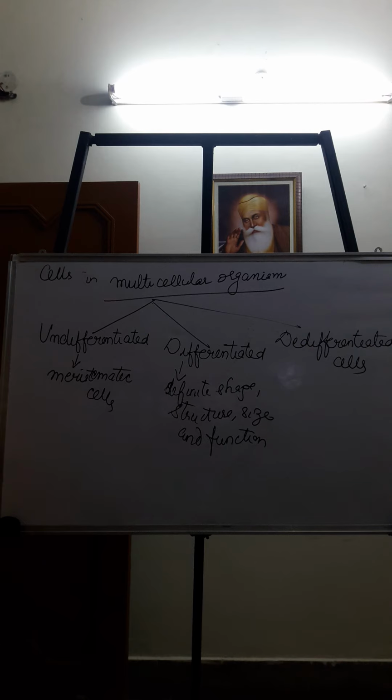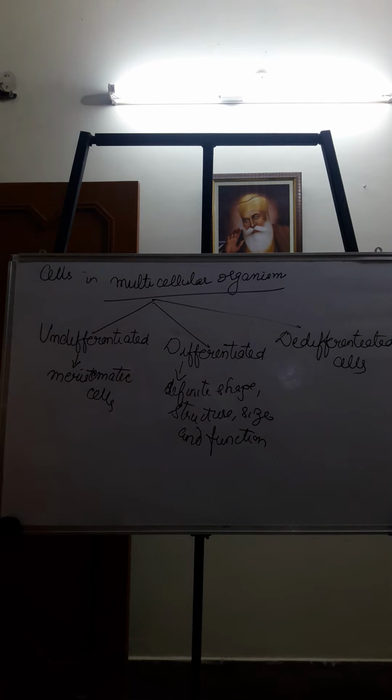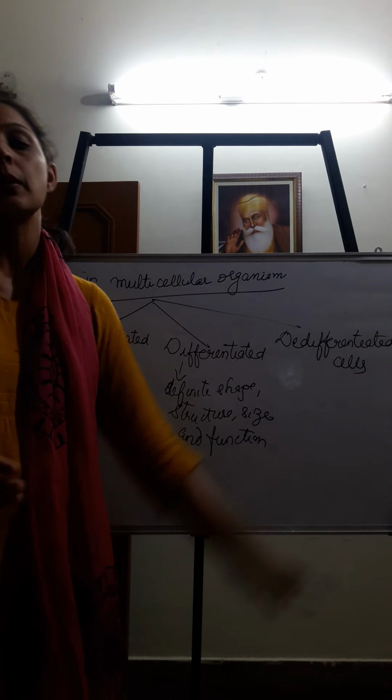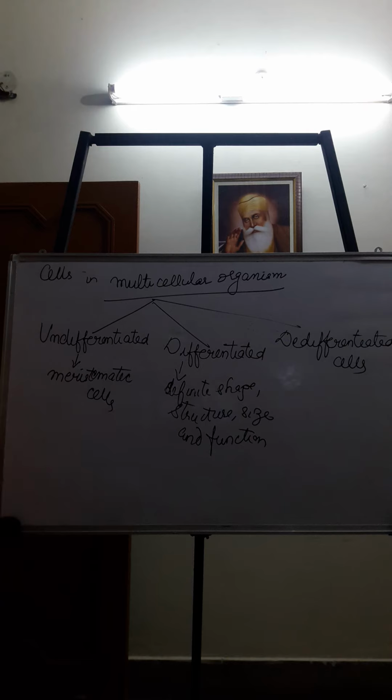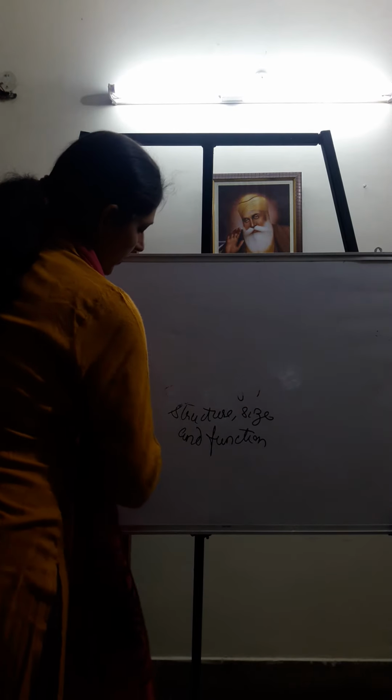Means we can also call them secondary meristematic cells. Regeneration in animals and healing of wounds are all examples of de-differentiated cells. They are not differentiated or specialized in nature, but they have the function of formation of new cells. They form new cells and those cells will be permanent in their function. So we can call them secondary meristematic cells also. So these were the different cells present in multicellular organisms.